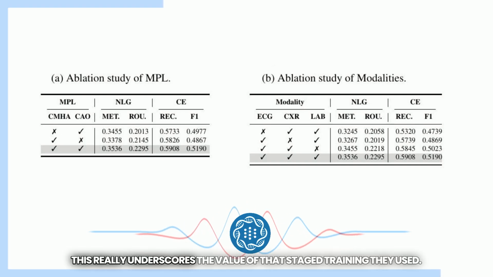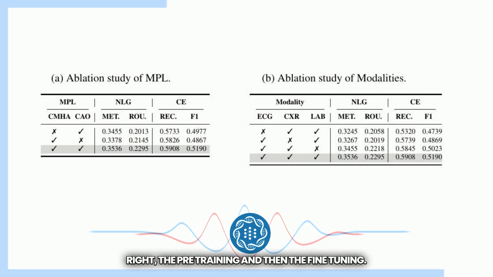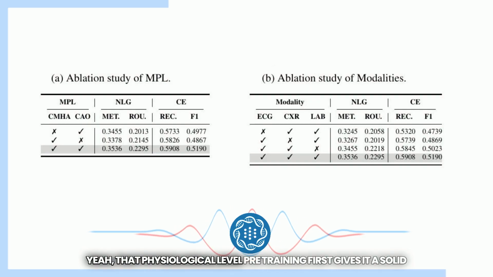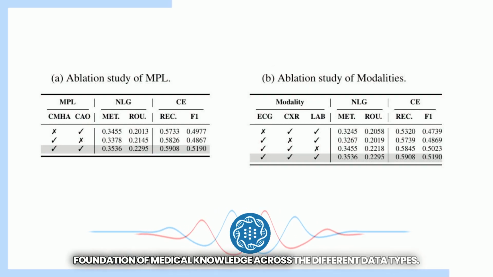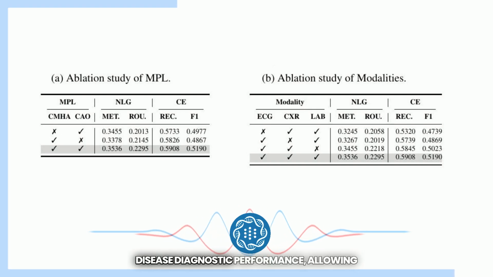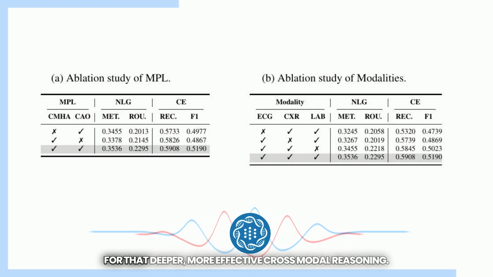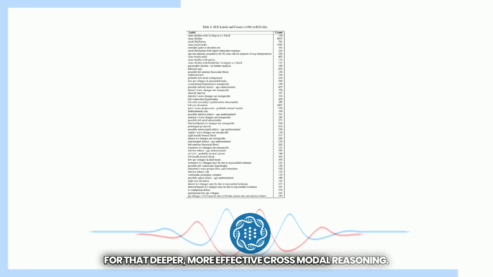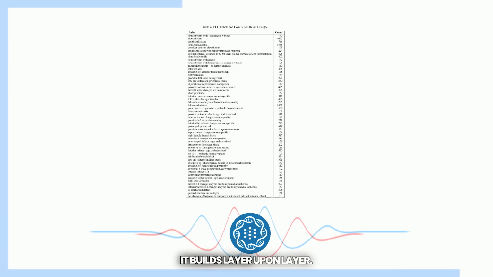This really underscores the value of that staged training they used. Right, the pre-training and then the fine-tuning? Yeah. That physiological level pre-training first gives it a solid foundation of medical knowledge across the different data types. And then the RFT stage enhances the model's multi-disease diagnostic performance, allowing for that deeper, more effective cross-modal reasoning. It builds layer upon layer.